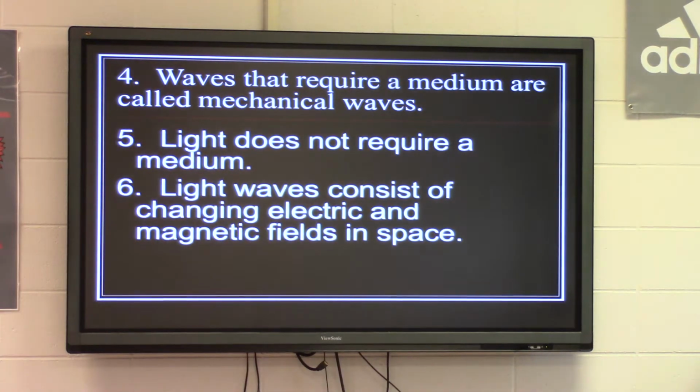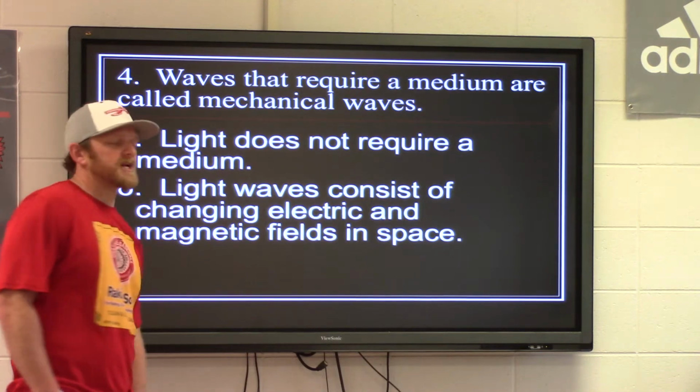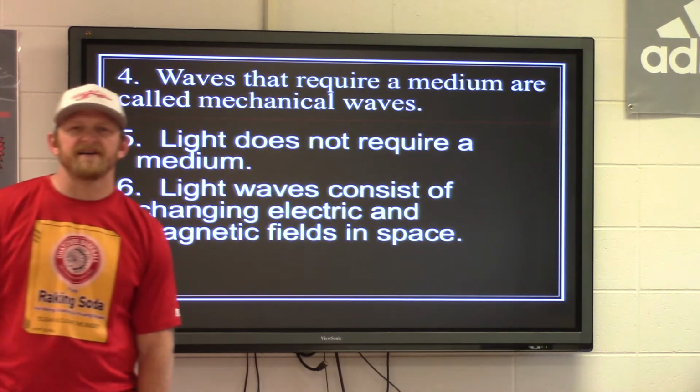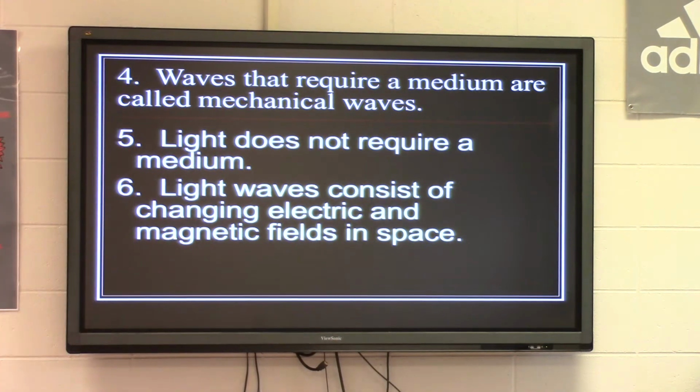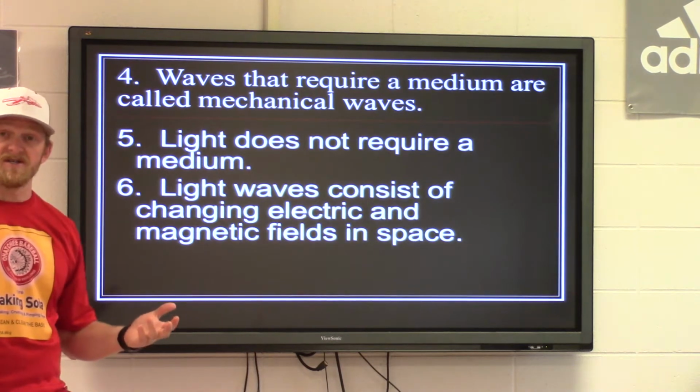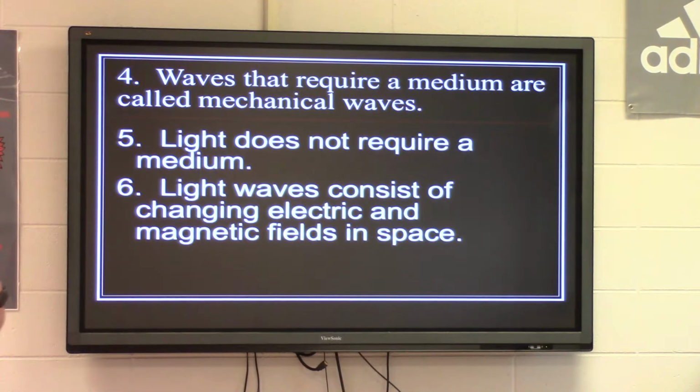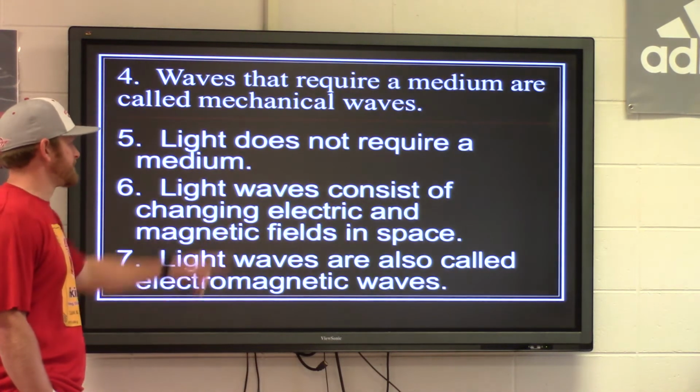Light waves consist of changing electric and magnetic fields in space. You're going to see that on some of the questions you're going to have to answer today that go along with your assignment. So these light waves consist of changing electric and magnetic fields in space. So they're constantly giving off electrons, and those electrons are constantly interacting with those protons, and that's why it's able to travel throughout without a medium.